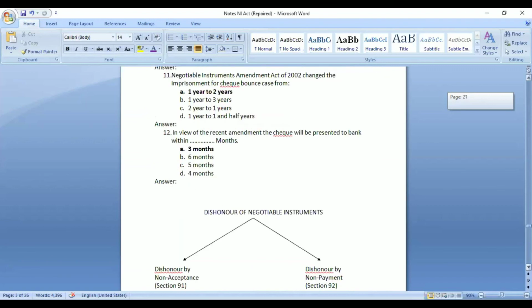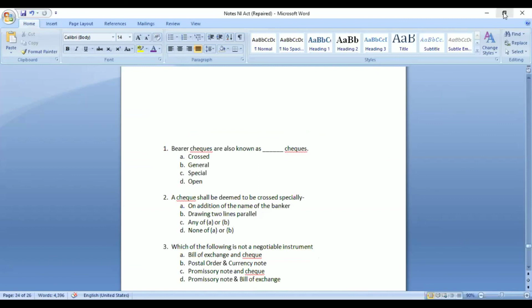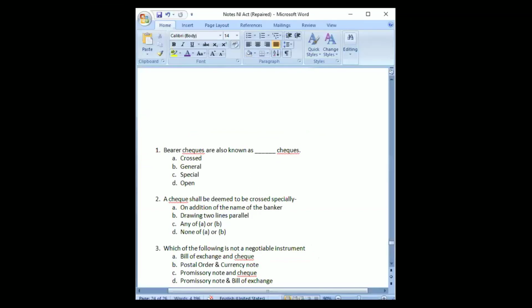So let's see the remaining questions. Okay, what would be the answer for these questions? Bearer check. Bearer is where the name is not mentioned. So is it general or open? Yeah, general, when the name is not mentioned. It would be open. Whoever is submitting it, to that person only payment has to be made.